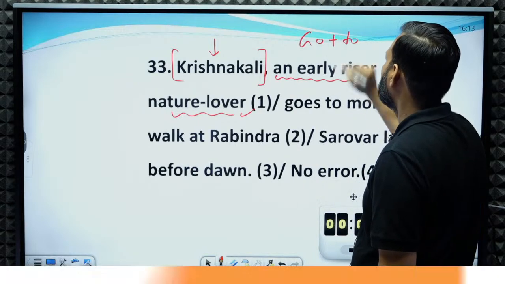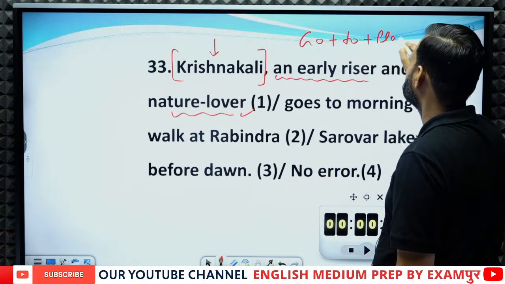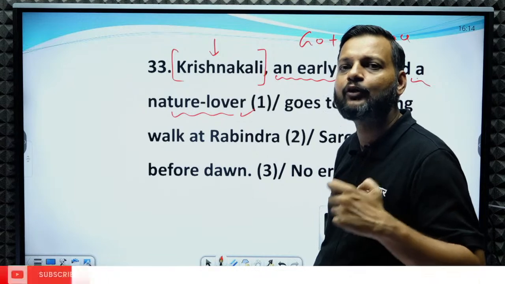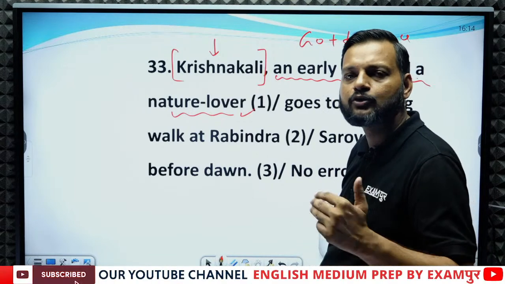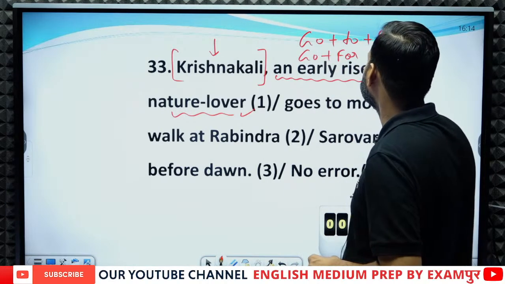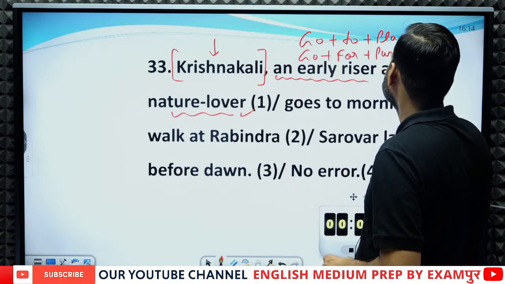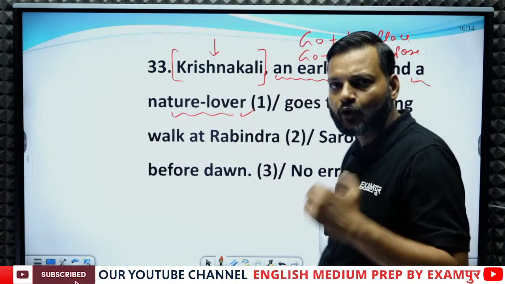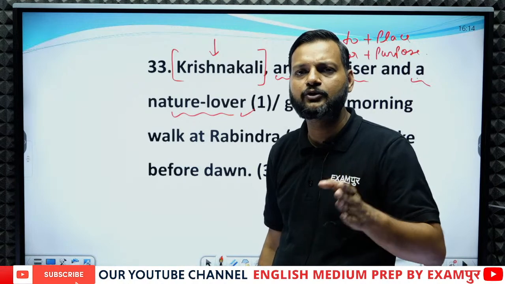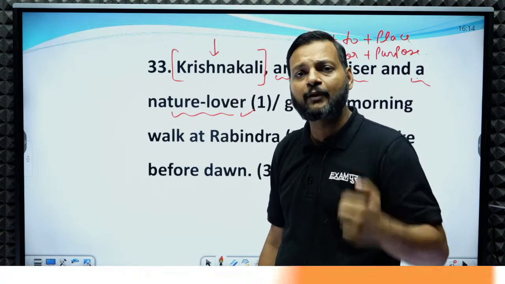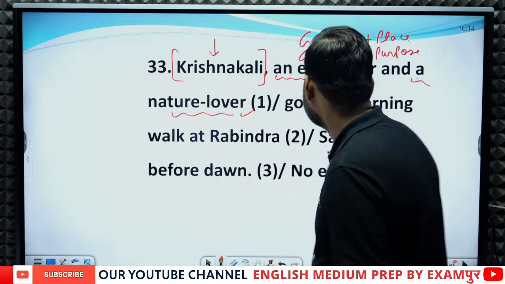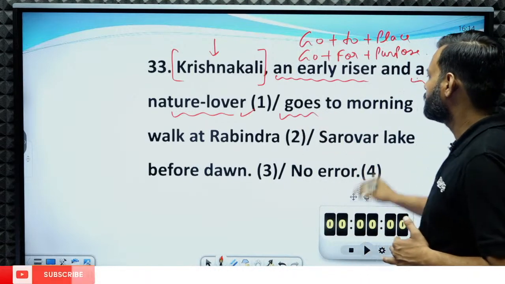See, we use to after go if there is any place. For example, I am going to market, I am going to school, I am going to hospital. And we use for in place of to if there is any purpose. So after go, to will come if there is any place, going to market, going to hospital, going to Mumbai, going to London. And if there is purpose in place of place, we should use for in place of to. So just see, we have goes to morning walk.